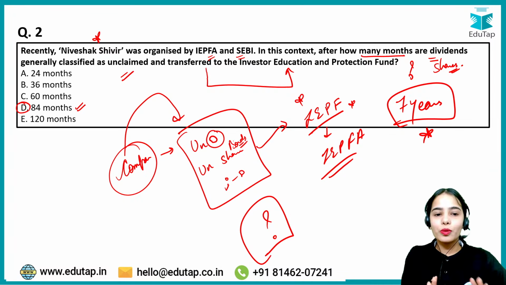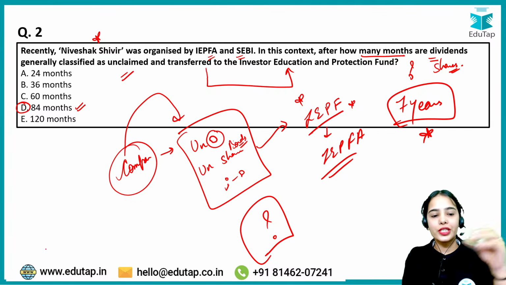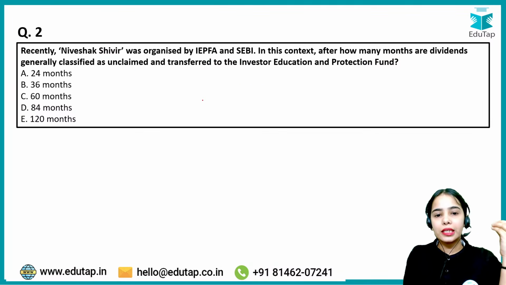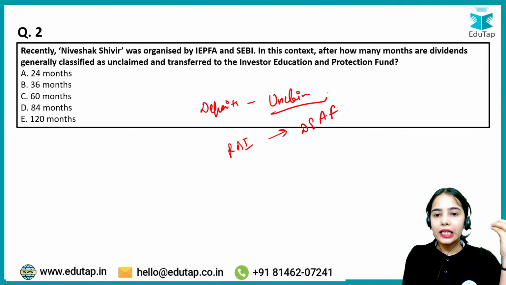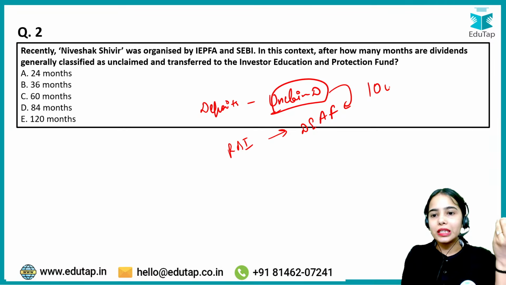This kind of question has come in previous years also, for example for the unclaimed deposits. The Reserve Bank of India has the Depositor Education and Awareness Fund. The unclaimed deposits have to be transferred to the Depositor Education and Awareness Fund after 10 years.